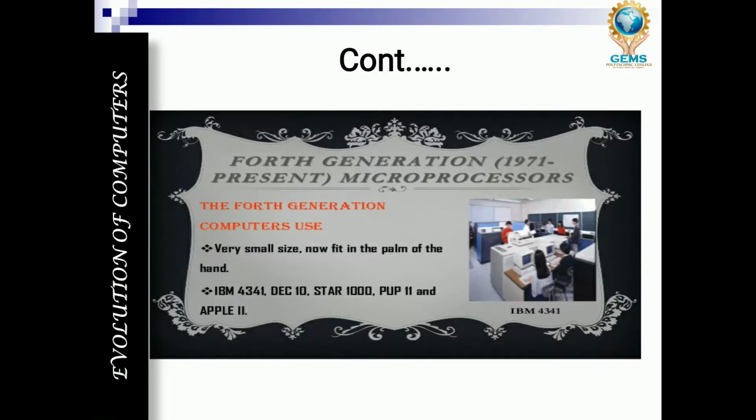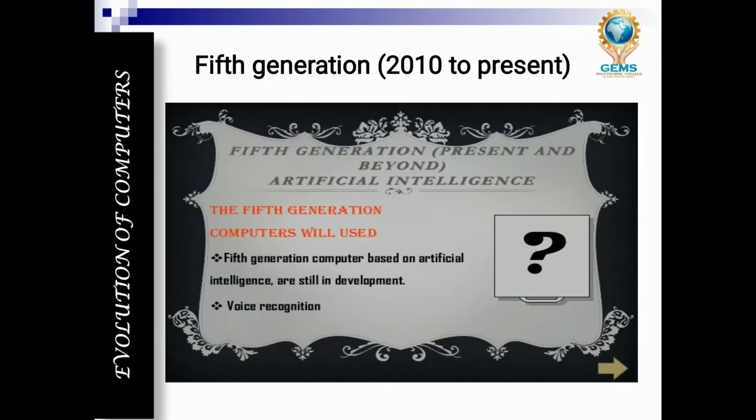Last but not least, we are going to study the fifth generation computer. The fifth generation computer started in 2010 onwards. Fifth generation computers are based on artificial intelligence and are still in development. So what is artificial intelligence? When you compare the fourth generation computer to the fifth generation computer, a lot of drastic changes occurred in this generation.